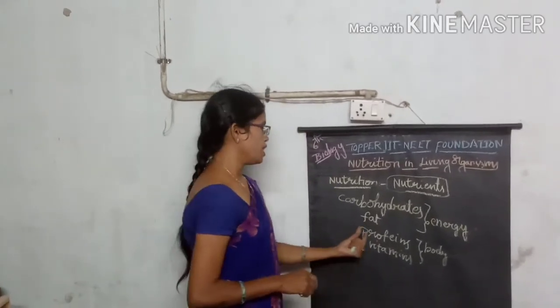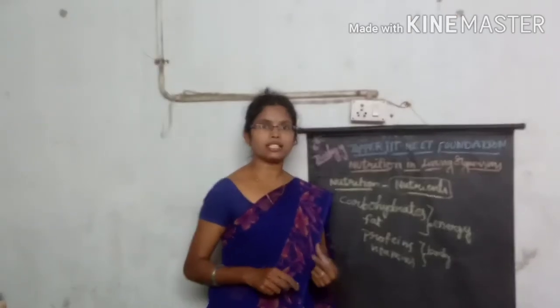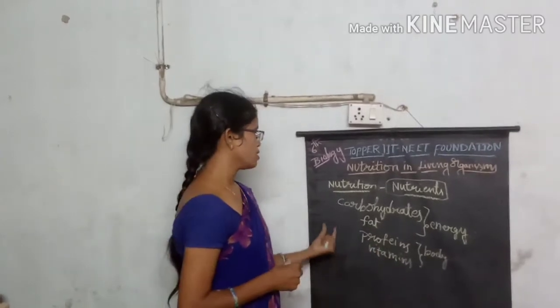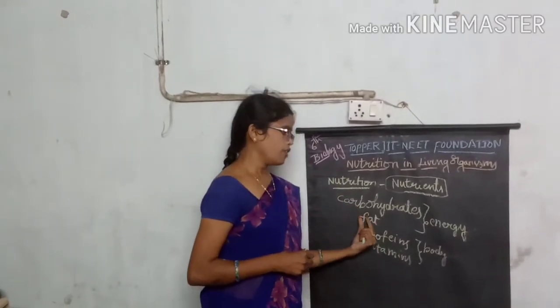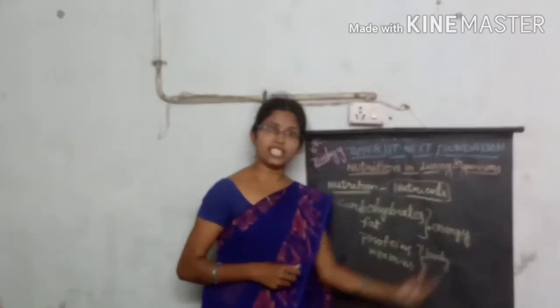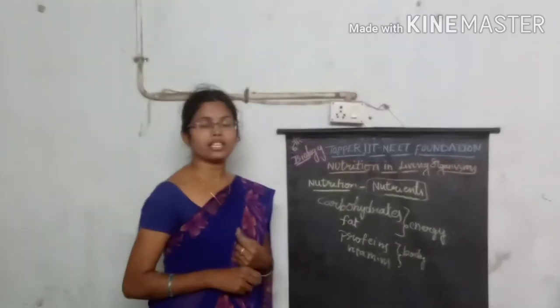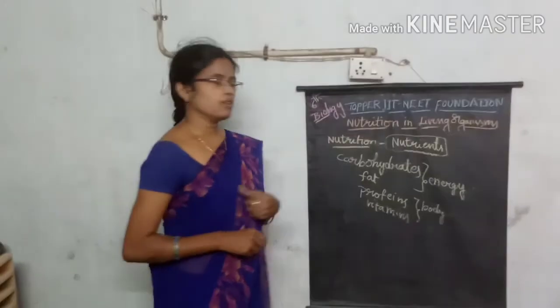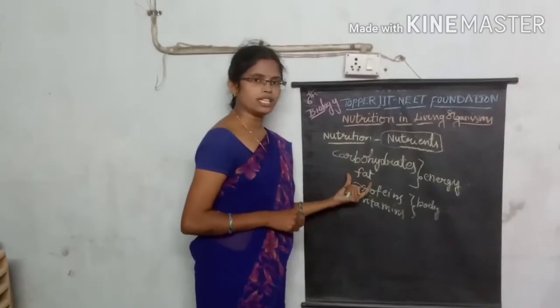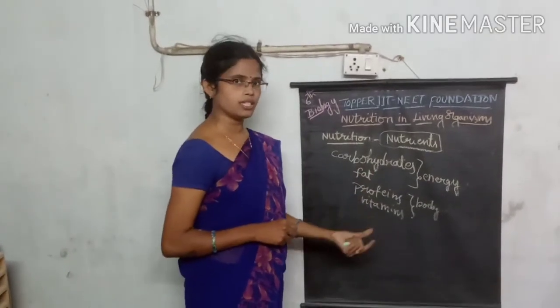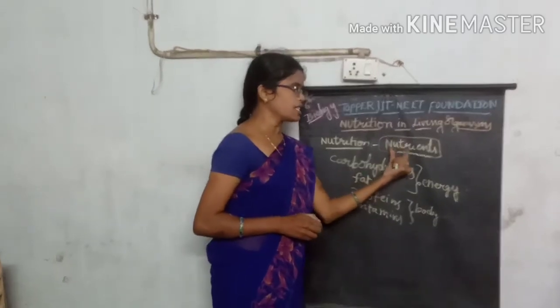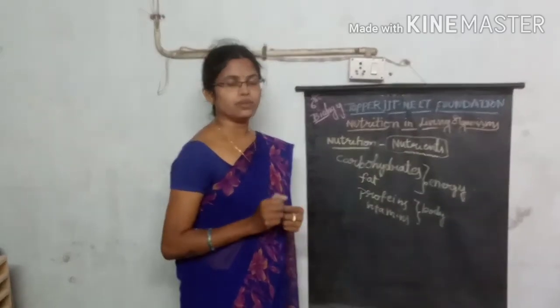So carbohydrates and fats are important energy sources, and proteins and vitamins are important for body building. So these materials are called nutrients.